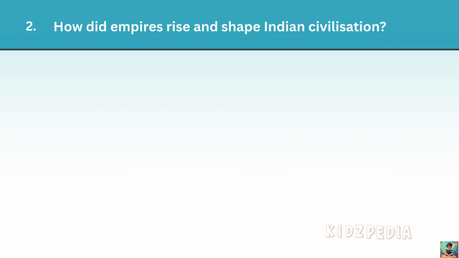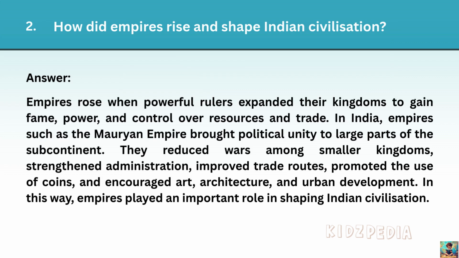Second question. How did empires rise and shape Indian civilization? Answer. Empires rose when powerful rulers expanded their kingdoms to gain fame, power, and control over resources and trade. In India, empires such as the Mauryan Empire brought political unity to large parts of the subcontinent. They reduced wars among smaller kingdoms, strengthened administration, improved trade routes, promoted the use of coins, and encouraged art, architecture, and urban development. In this way, empires played an important role in shaping Indian civilization.